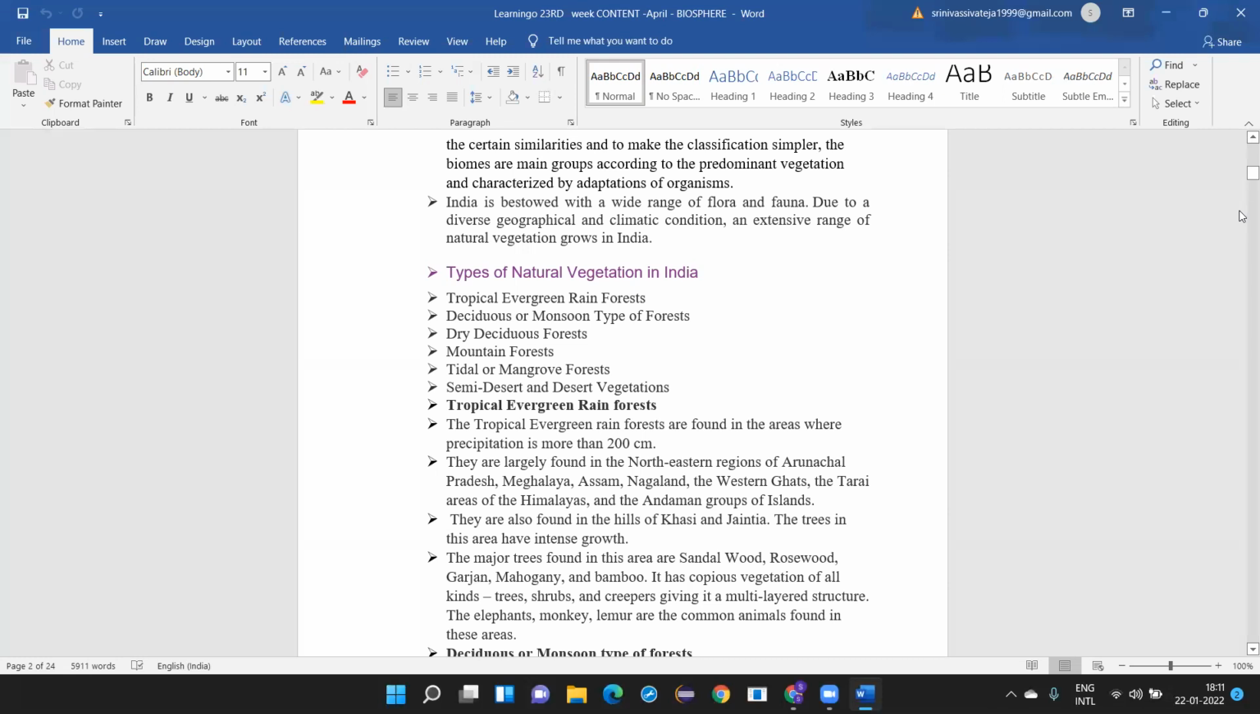So what are the major trees that are found there? Sandalwood, rosewood, mahogany, bamboo. These are very important. You have to remember these 4 names. At least remember sandalwood, rosewood, and mahogany. You have heard about rosewood, you know? Rosewood, recently a movie also has come.